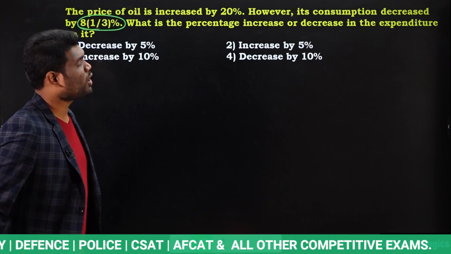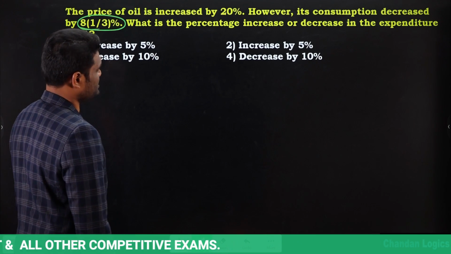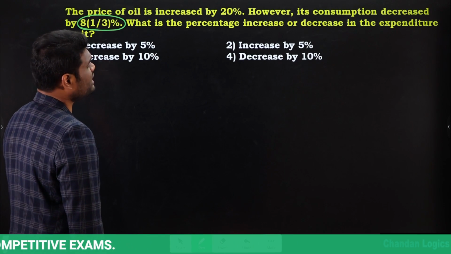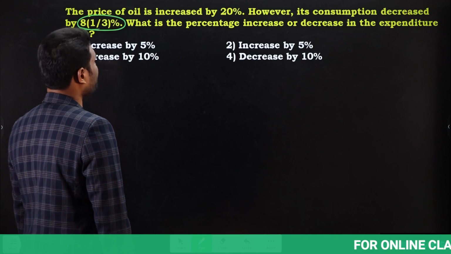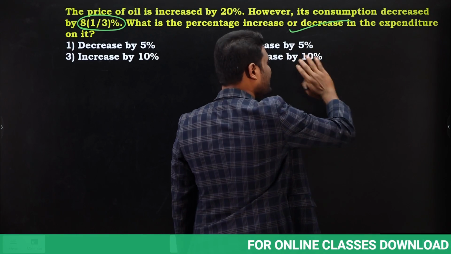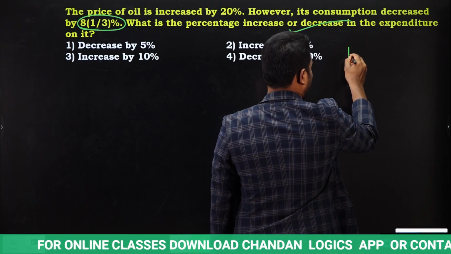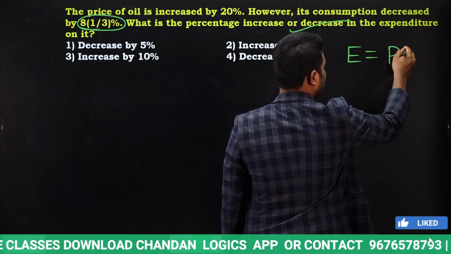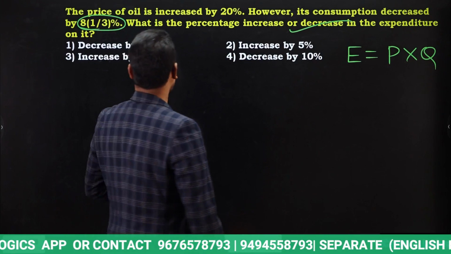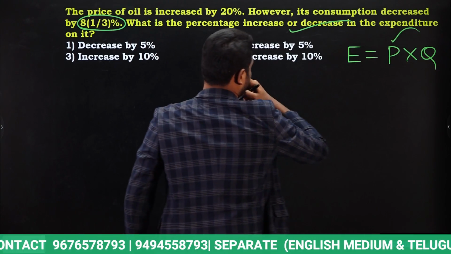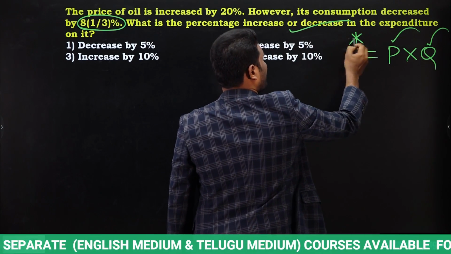Now what you can do is solve using ratio. Look here, the price of oil is increased by 20%. However, its consumption decreased by 1/3%. What is the percentage increase or decrease in the expenditure? So they are asking percentage increase or decrease in expenditure. We know that expenditure value depends upon price and quantity. Yes or no? Expenditure depends upon price and quantity. Now what happened? Price is increased. Next, consumption, that is nothing but quantity. Quantity decreased. Now you need to know about expenditure.